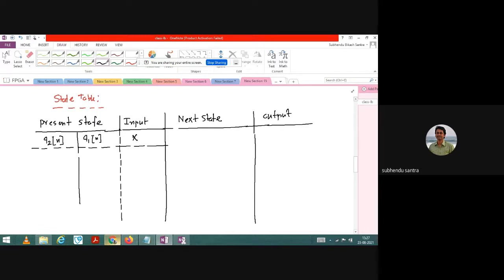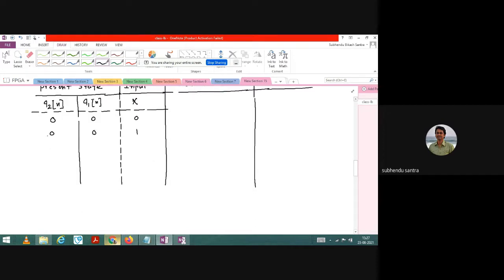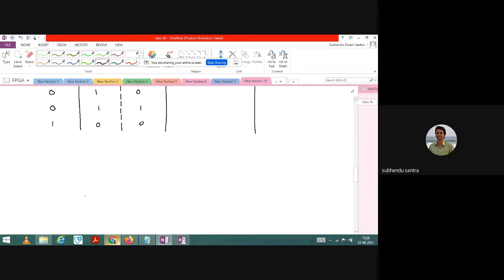So what I will do here, I will just write the code simply: 0 0 0. Okay, 0 0 1. Just let me fill that box. 0 1 0, 0 1 1, 1 0 0, then 1 0 1, 1 1 0, 1 1 1.